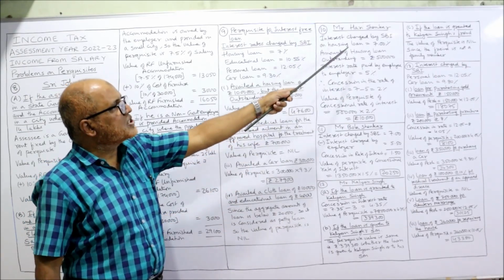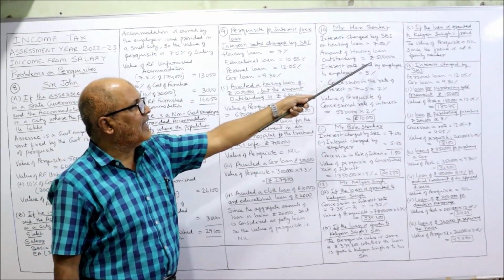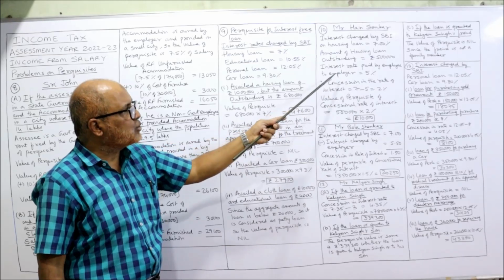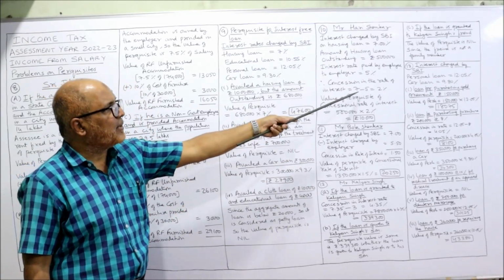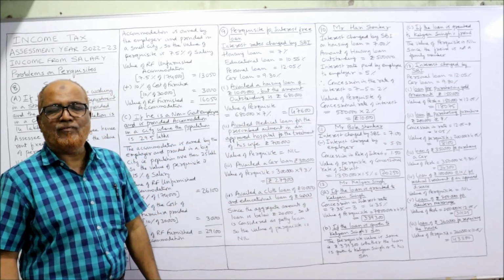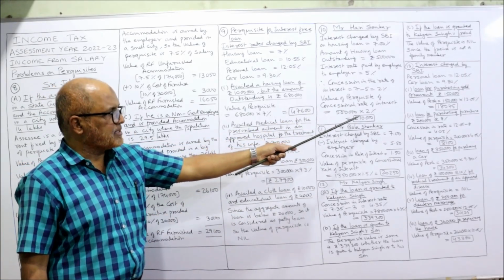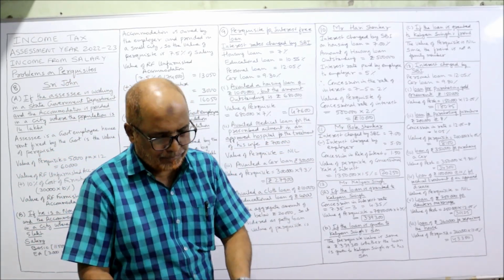Mr. Hari Shankar, interest charged by SBI on housing loan 7%, amount of housing loan 5 lakh, interest rate paid by the employee to employer 5%. So concession in interest rate 7 minus 5, 2%. So finally, what is the value of the perquisite at concessional rate? 5 lakh into 2%, 10,000. That's all. Now 11th problem.